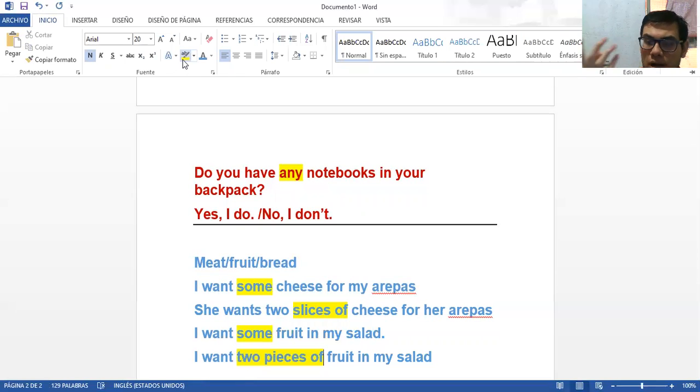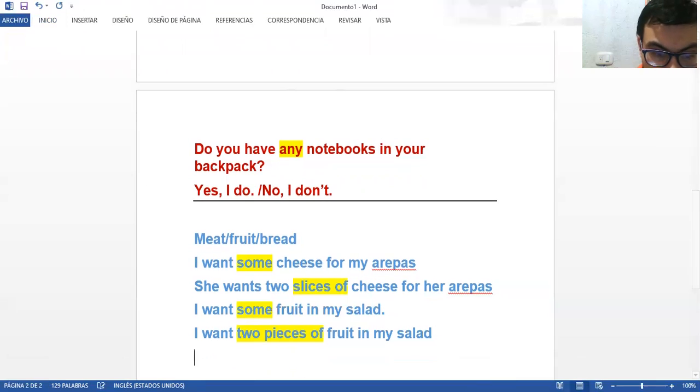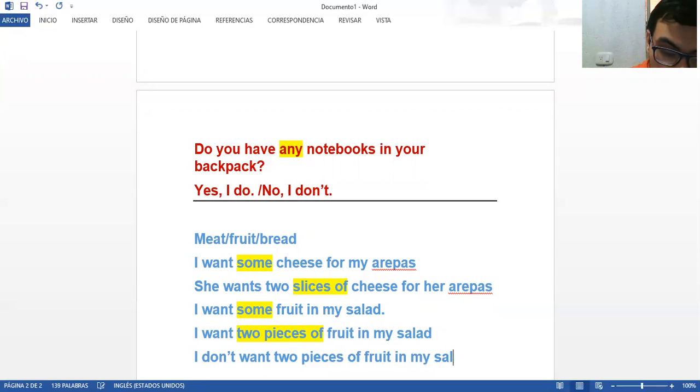But we can also create negative sentences using this. For example, we are going to say, I don't want two pieces of fruit in my salad.